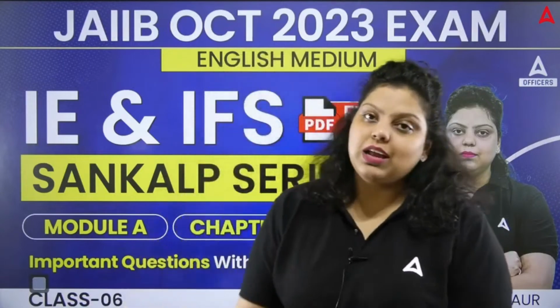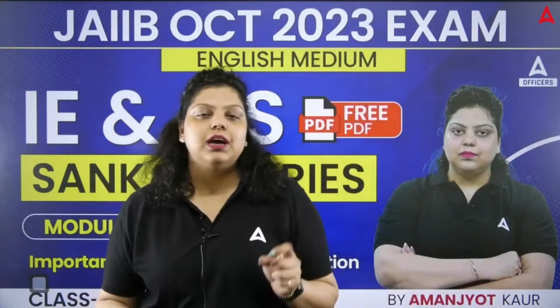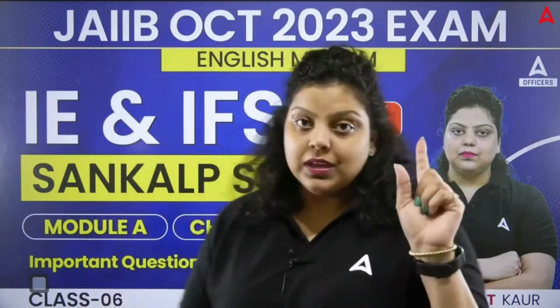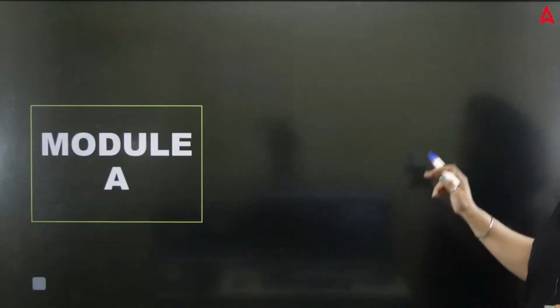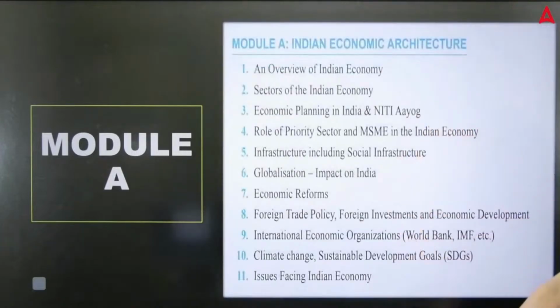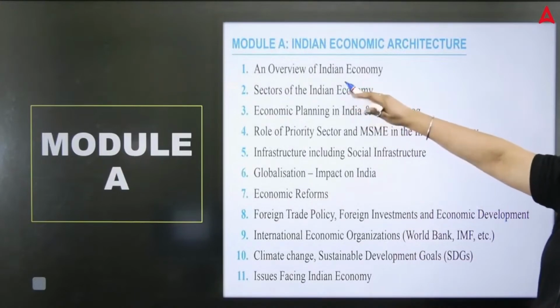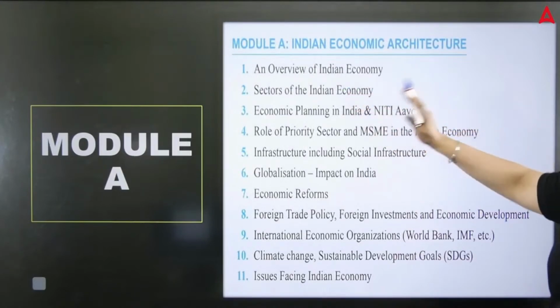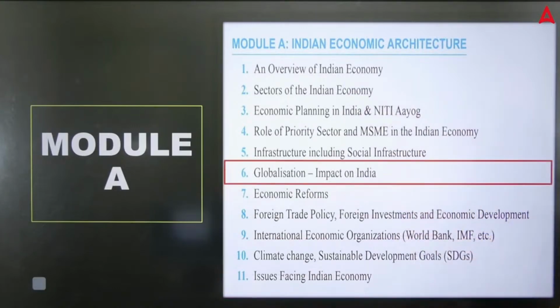So this is our sixth class, in which we are going to talk about the sixth chapter of your module A. If I talk about the Indian economy, Indian financial system, there are a total of 45 units in this particular subject. Out of that, we have started from module A, and module A covers a total of 11 units. Out of these 11 units, we have completed the initial 5 chapters, that is overview, sectors, economic planning, PSL, MSME, infrastructure. So today we are going to discuss the globalization unit of module A. Okay, so let's just start the session.